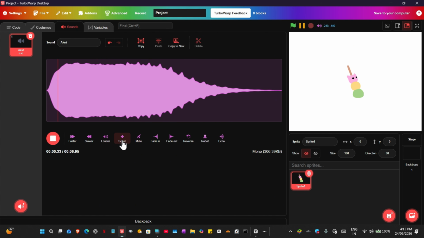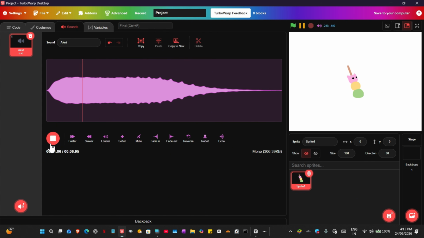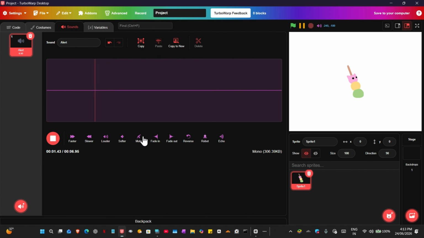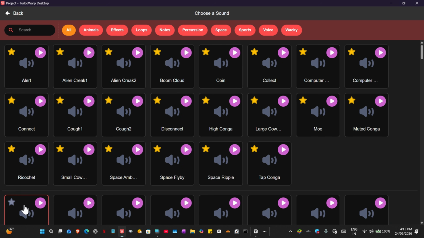Yes, softer, and then you have faster, slower, softer, mute. Mute basically mutes the sound. Yep, it mutes the sound. You can't undo that. So be careful with the mute sound.